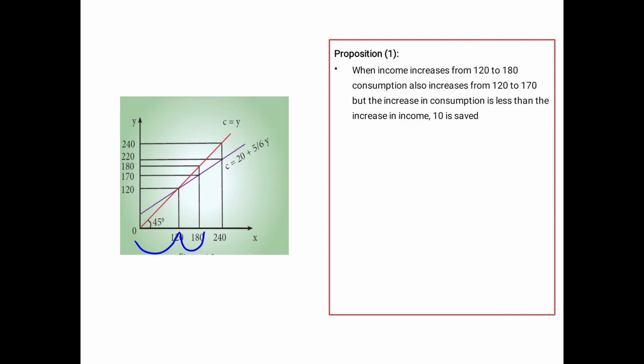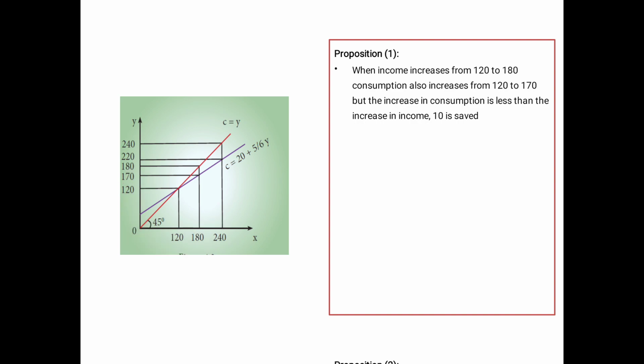Okay, sorry, when your income increases from 120 to 180, what happens? Your consumption increases from 120 to 170. So how much is being saved here? Can you see this gap over here? I'll show it to you again, this part here. Can you see one small dash there? That is supposed to be the saving line as such.